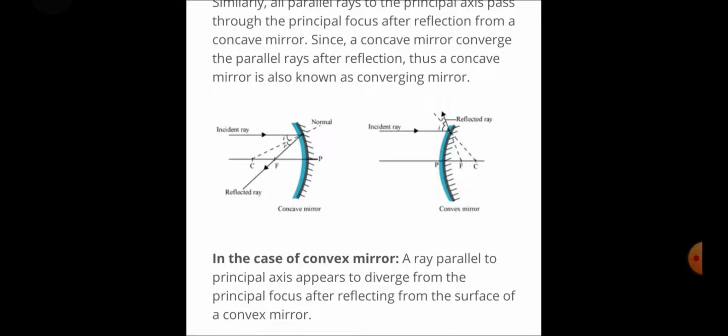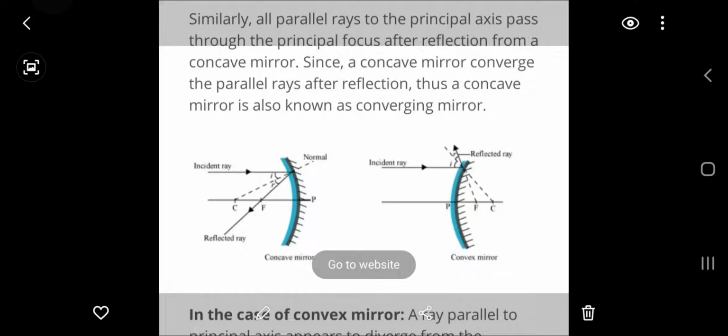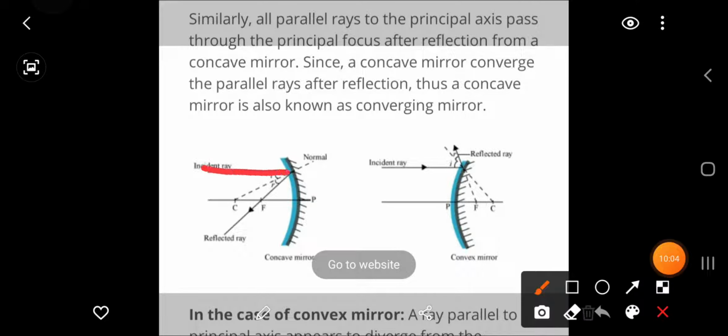In the case of a concave mirror, if a ray comes parallel to the principal axis, then it will always pass through the focus. And in a convex mirror we can also see a ray coming, striking the surface, and being reflected along the focus, as we can see.